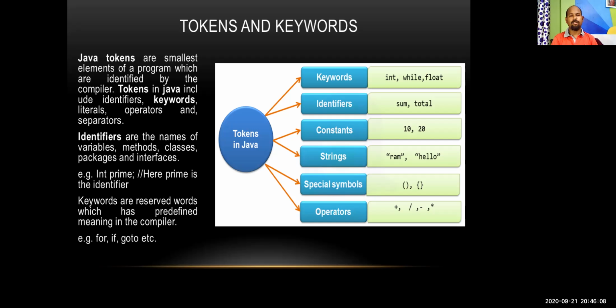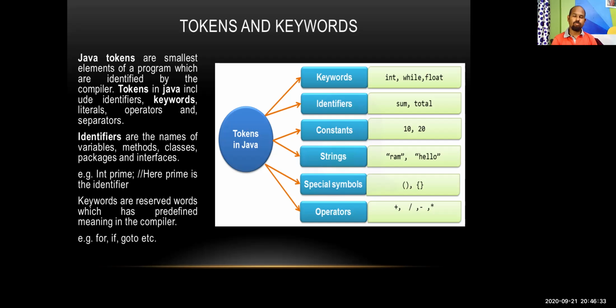Identifiers are the names of the variables, methods, classes, packages, and interfaces. For example, if you have written int and then any variable name, that variable name is the identifier. Whereas keywords are reserved words which have a predefined meaning in the compiler.